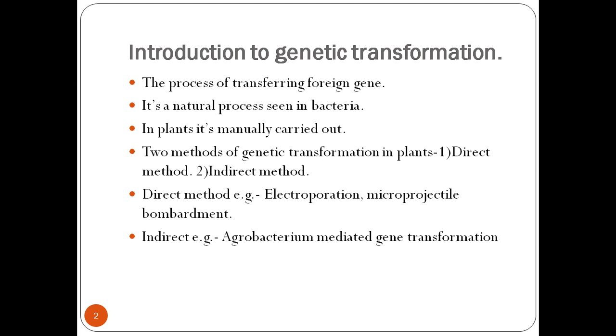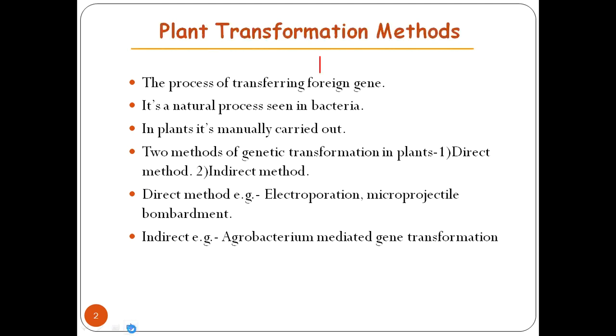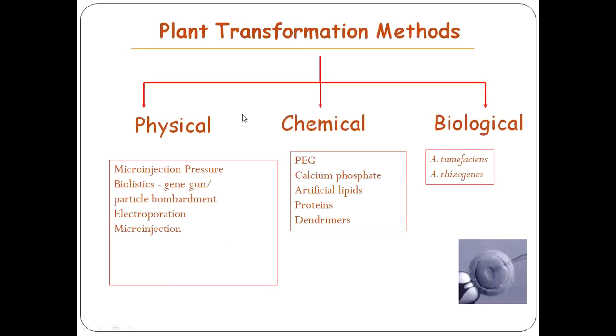And in the indirect method, there is Agrobacterium mediated gene transformation. This is the natural method for transferring foreign gene inside the plant. So these are the transformation methods: first is the physical method, chemical method, and some biological methods. Inside the physical method, we can see macro injection, pressure, bioelastic gene gun, particle bombardment, electroporation, micro injection.